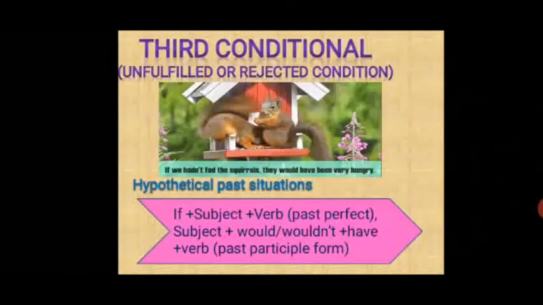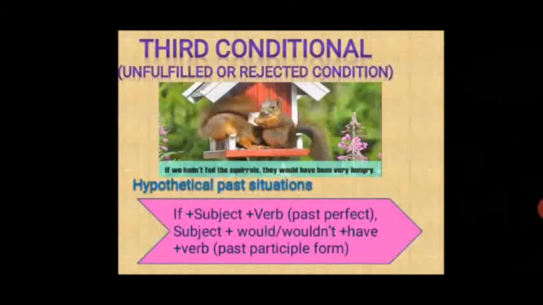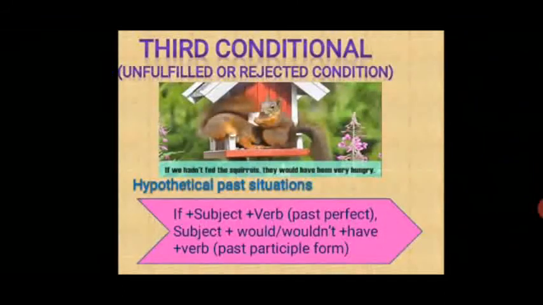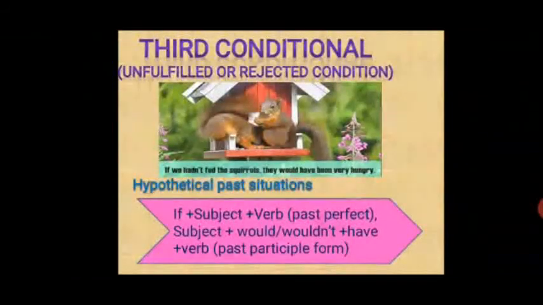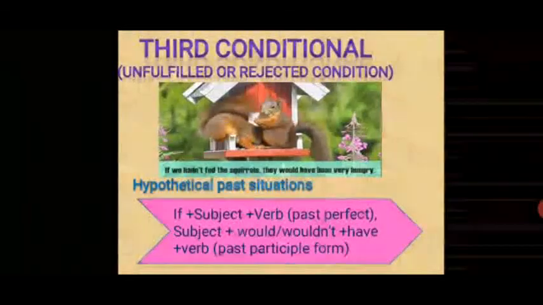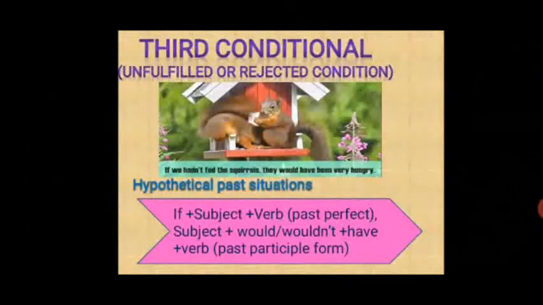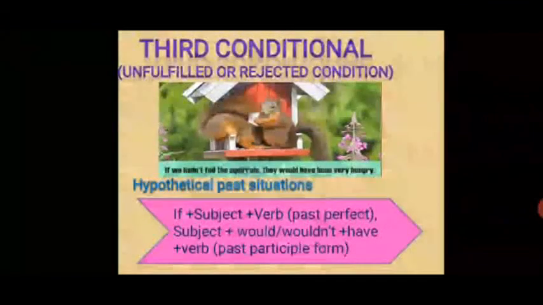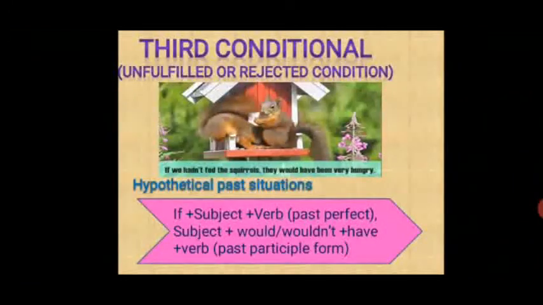Now we'll talk about the third conditional, which is always the unfulfilled or rejected condition. The main reason is that it talks about the hypothetical past situations. And how can you bring back the past situation? Is it not? Therefore, they are unfulfilled or rejected conditions. Look at an example here. If we hadn't fed the squirrels, they would have been very hungry. But this has not happened, as you have already fed the squirrels and they are not hungry.